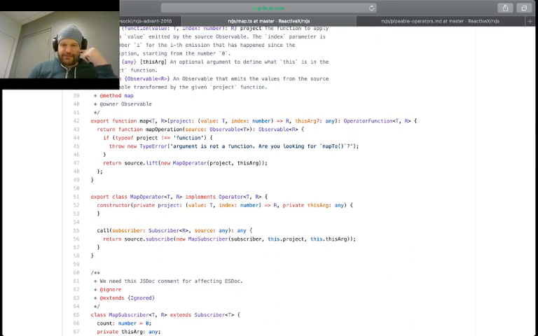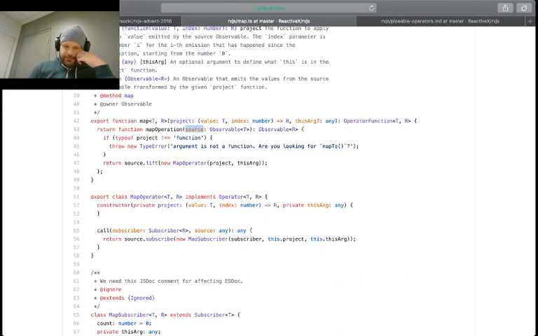So it's assumed that this right here is actually our source. So when you've got this unary operator, we have a function inside that returns the observable. So you're always given this source here, so that source becomes your this at this point. And if project is not a function, then it's going to say, well, did you really mean map to? Which is trying to be more helpful about the errors that you do have in there.